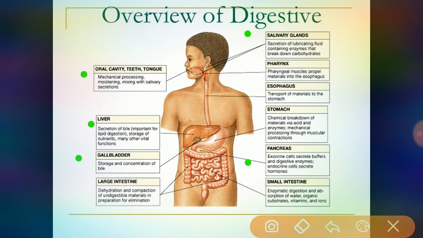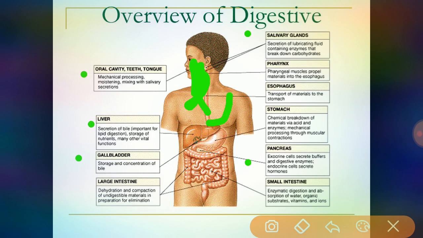Coming to the pharyngeal muscles, they propel materials into the esophagus. Yes, the materials are sent to the esophagus, and the esophagus transports materials to the stomach. Then the stomach does chemical breakdown of materials via acids and enzymes, and mechanical processing. The mechanical process runs only through muscular contractions.